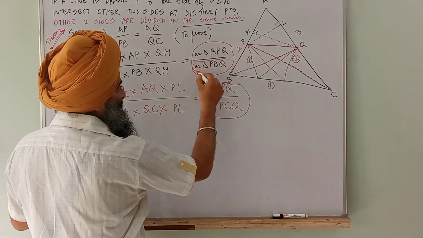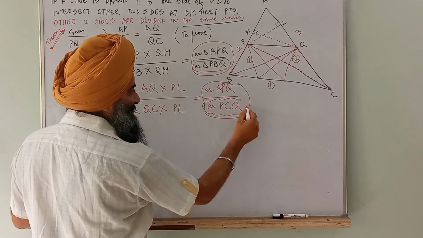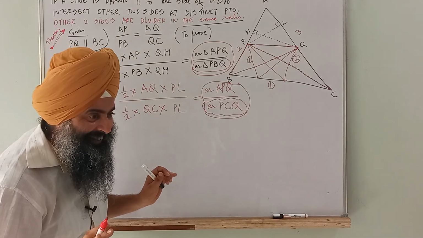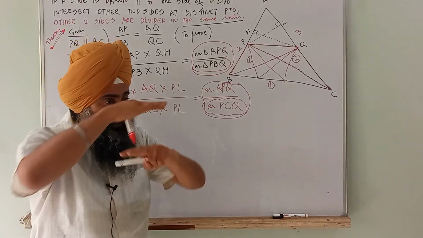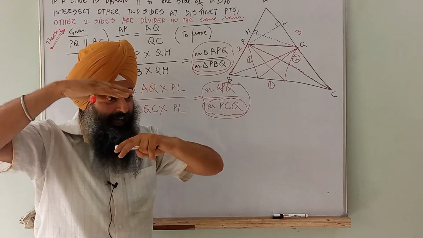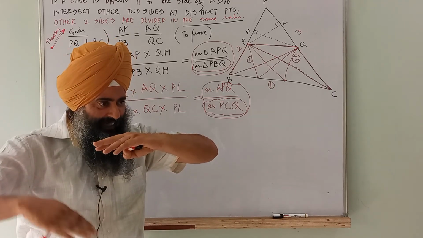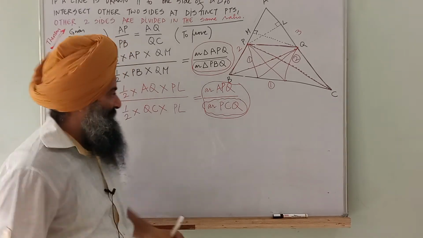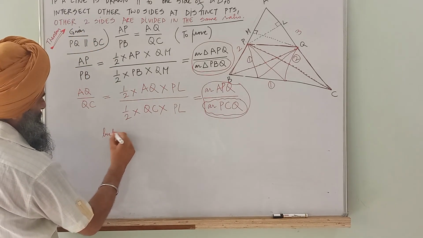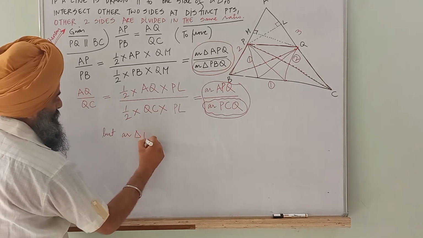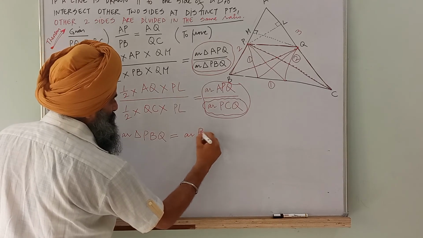this triangle area PBQ and area PCQ are the same. Why? They are on the same base and between the same parallels. Okay, so we can say that area of triangle PBQ is equal to area of triangle PCQ.